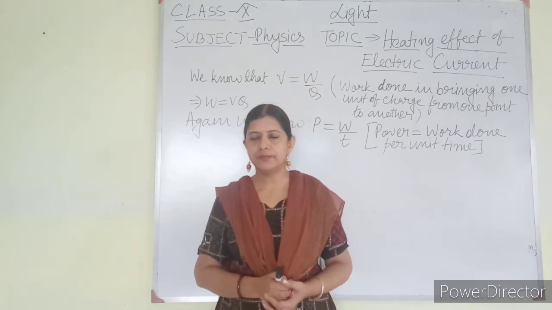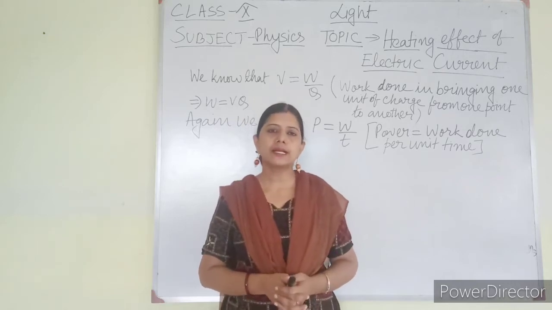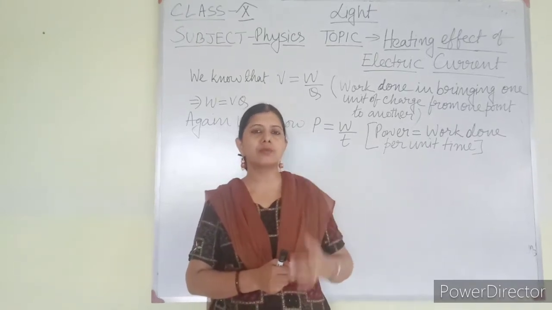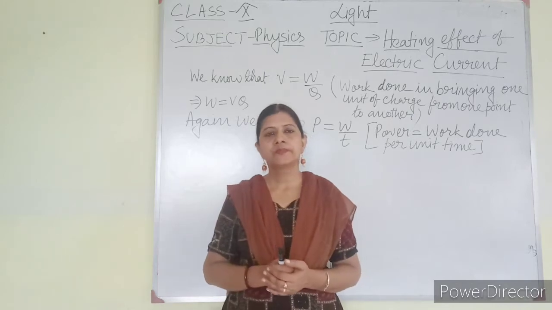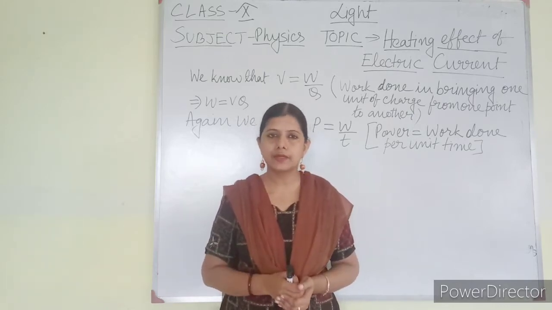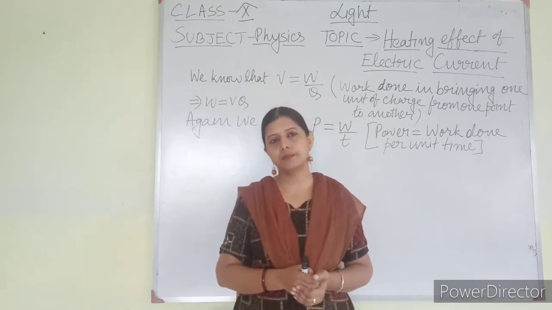Even the filament of a bulb, nowadays that kind of bulb is not used, but previously the bulb where you have seen it written 100-watt bulb, bigger in size, that is also based on heating effect of electric current. Actually inside the bulb there is a filament.